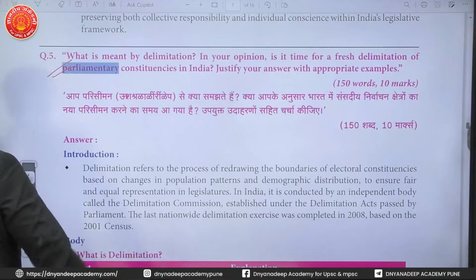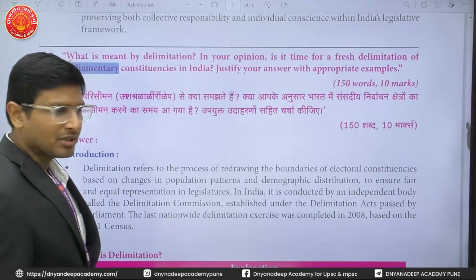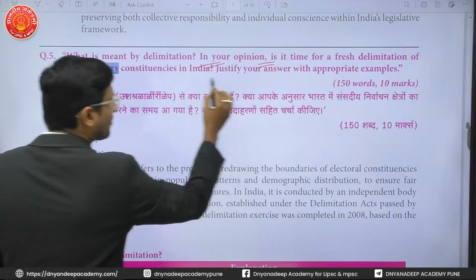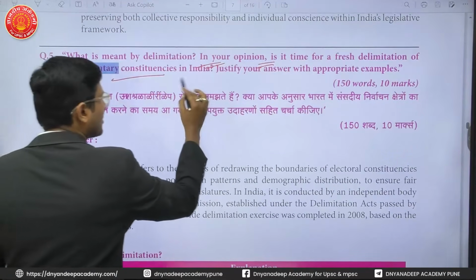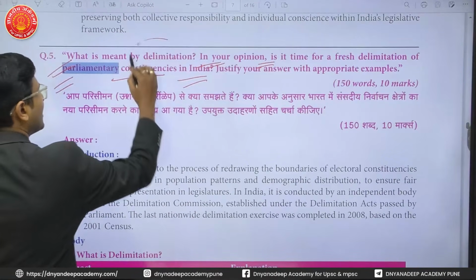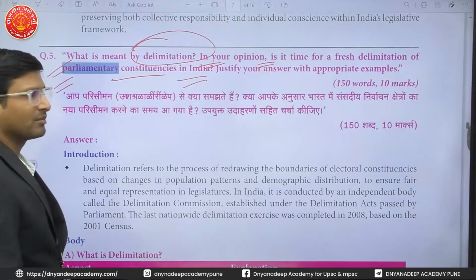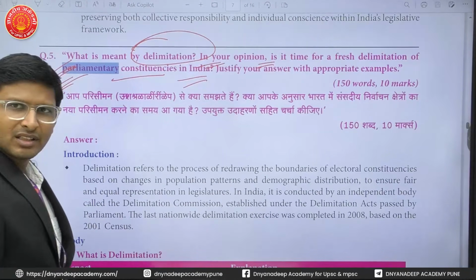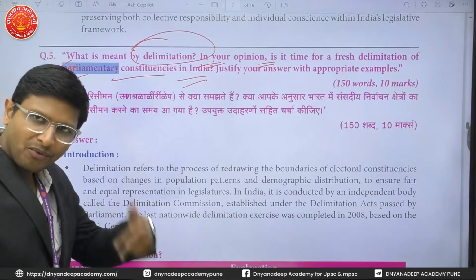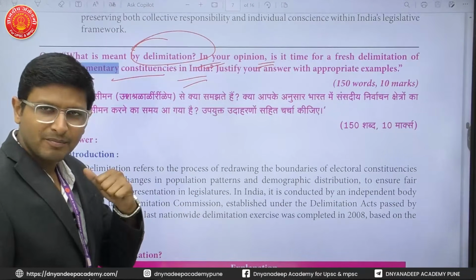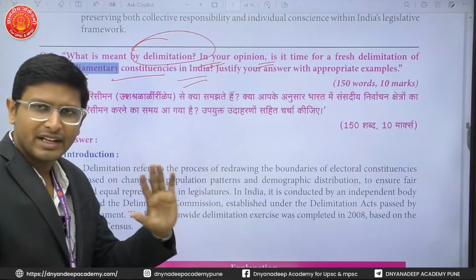Then, next question. What is meant by delimitation? Then in your opinion, is it time for a fresh delimitation of the parliamentary constituencies in India? Justify your answer. Okay, delimitation. What is delimitation? It is asking first what is delimitation, and whether it is required right now. So you have to write why it is considered required right now, and what are the challenges in implementing it.